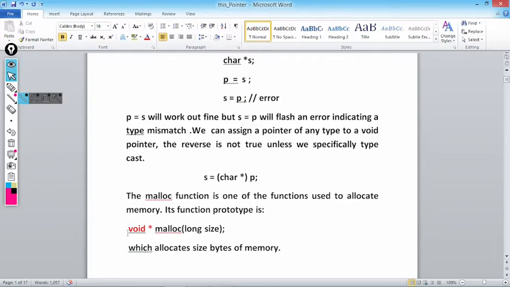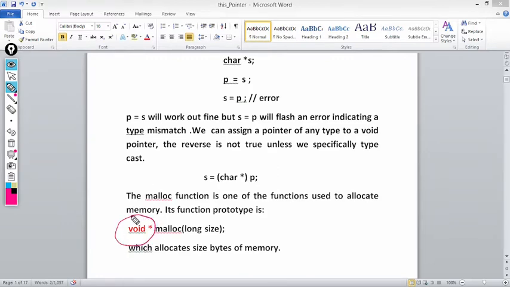So that is why malloc always returns what? It returns a pointer to a void, meaning I will only return the address and this address can be explicitly casted. What is the reason? See, suppose what are structures or what are classes? These are user defined data types. Now if you define a class, suppose number, now malloc doesn't know how many bytes to allocate for a number, or malloc cannot return a pointer to a number data type or a pointer to an x data type or a pointer to a y data type.